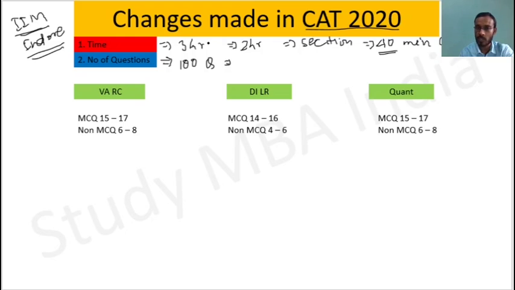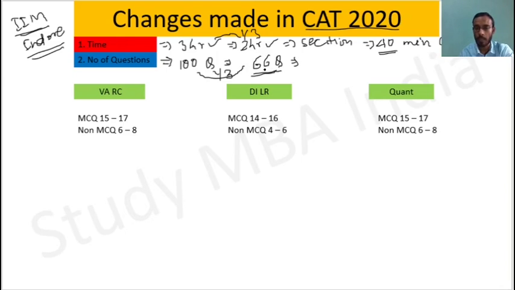And previously as we know the number of questions was 100, right? But the time was 3 hours. Now the time is reduced to 2 hours, so as you can see the time is reduced by one third. My opinion is that the number of questions will also be reduced by one third, and somehow it will be approximately 66 questions.